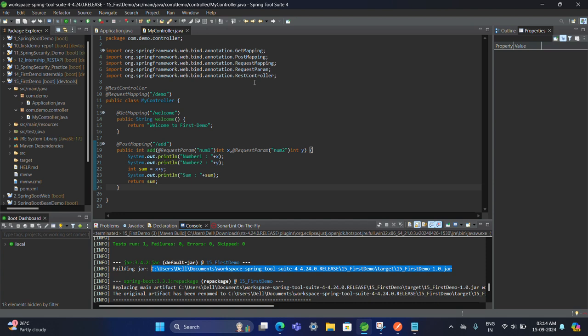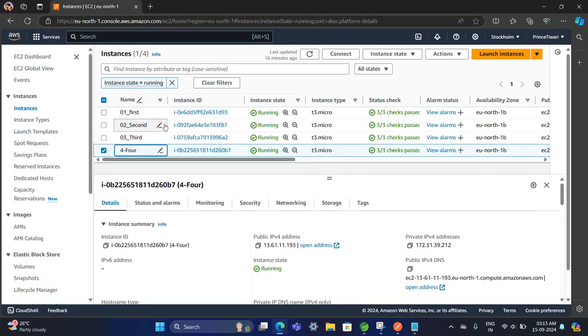Now the next step, create our server. I'm not going to simply create it, but as an instance in AWS, we have to create a machine. The terminology is called EC2, so we have to create an EC2 machine first.